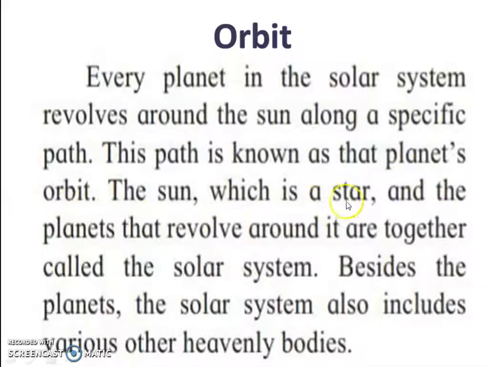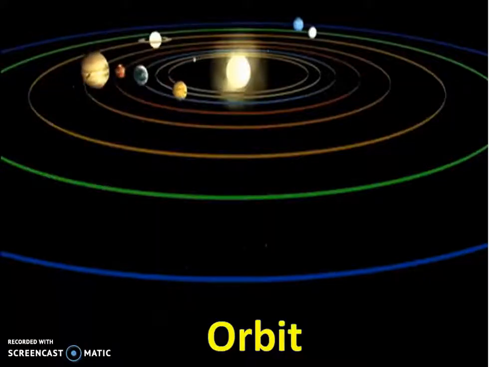The sun, which is a star, and the planets that revolve around it are together called the solar system. Besides the planets, the solar system also includes various other heavenly bodies. We will first see what is meant by the orbit.